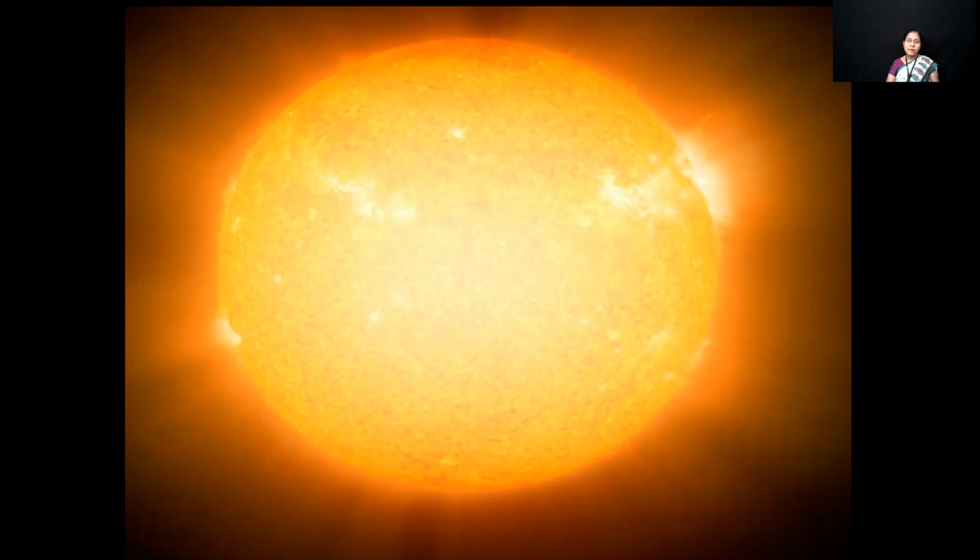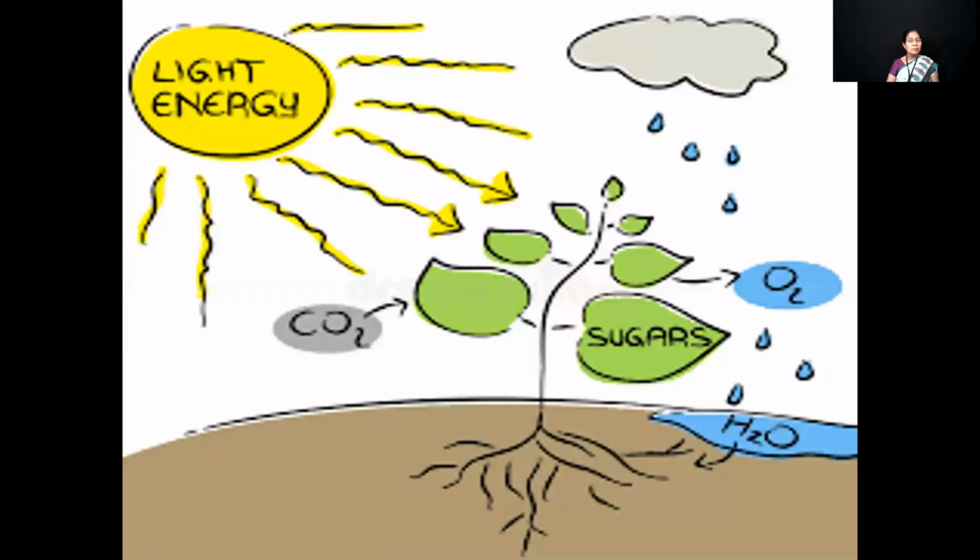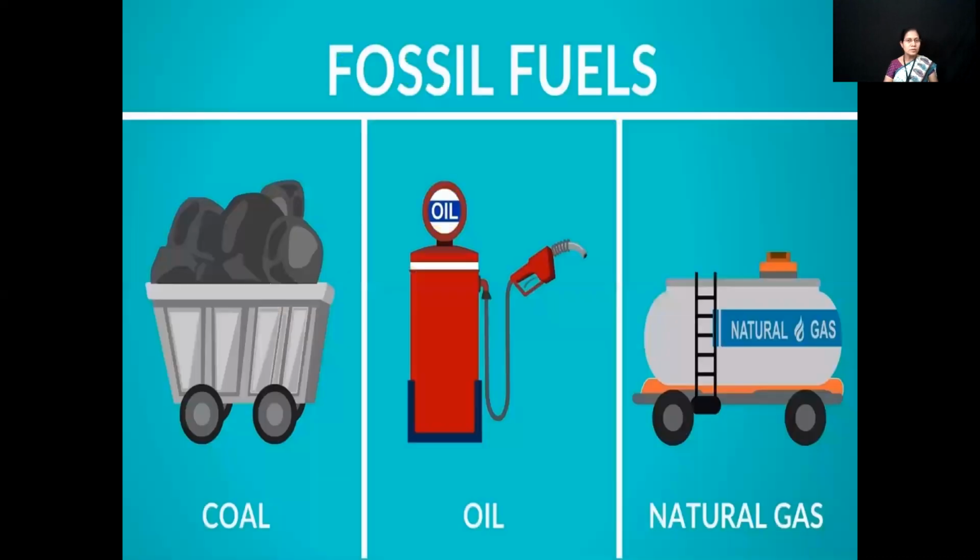And it is expected that the sun will provide us light energy and heat energy for the next billions of years. Photosynthesis, an important process in green plants, occurs only in the presence of sunlight. During photosynthesis, carbon dioxide and water are combined using light energy and food is prepared. Also, oxygen gas is released into the atmosphere.